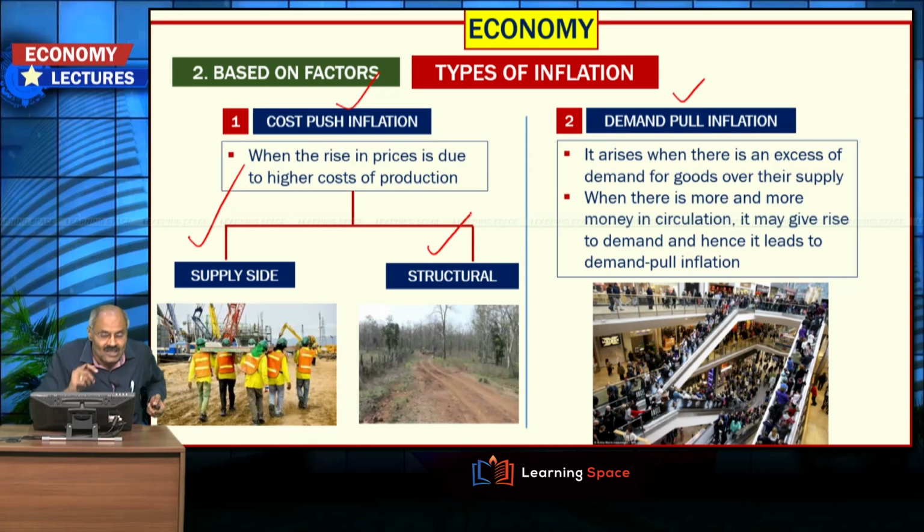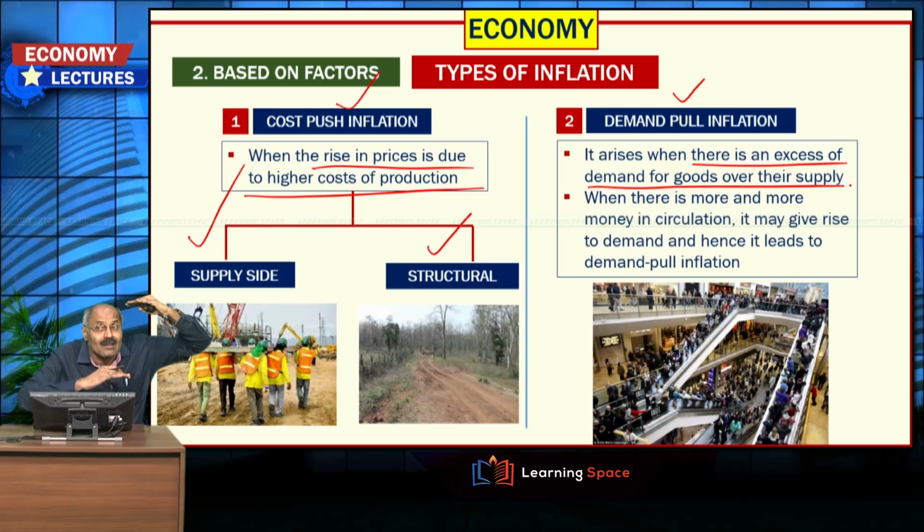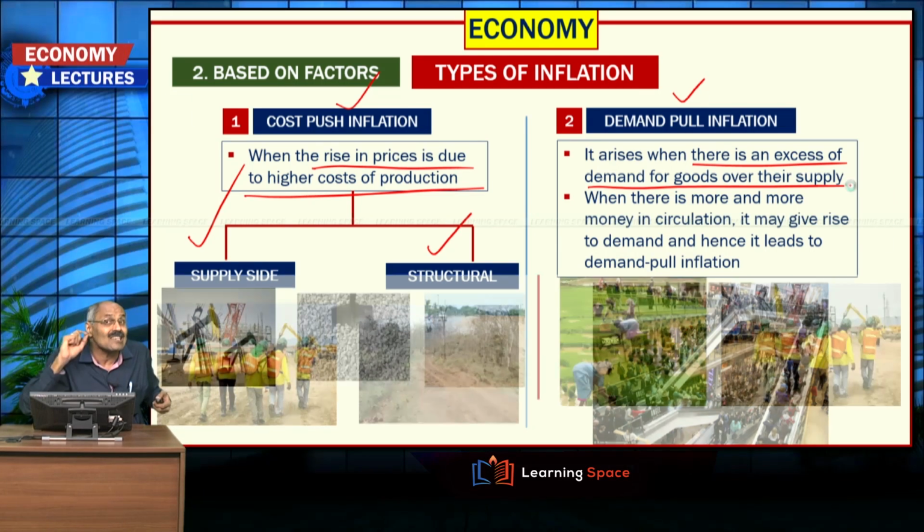So cost push inflation is when the rise in prices is due to higher cost of production. What are the reasons for it? We will come to know about them in a few minutes from now. And demand pull inflation is when there is an excess demand for goods over their supply, when there is more and more money in circulation, and when banks are willing to lend at lesser interest rates. When more and more money is in circulation, it may lead to demand pull inflation, right? So cost push, demand pull. Cost push can be bifurcated into supply side as well as structural, right.